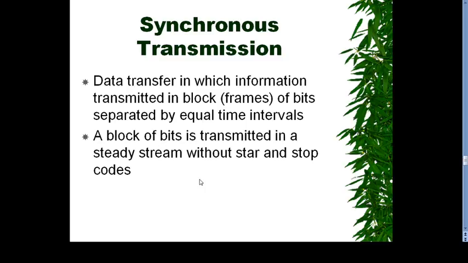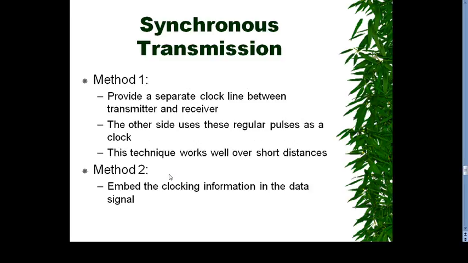Then we go to synchronous transmission. It is a data transfer in which the information is transmitted in blocks or frames of bits separated by equal time intervals. Blocks of bits are transmitted in a steady stream without start and stop codes. There are methods to achieve synchronous transmission. Method 1: provide a separate clock line between transmitter and receiver, and on the other side use the same regular pulses as the clock. This technique works well only for short distances. Method 2: embed the clock information in the data signal.